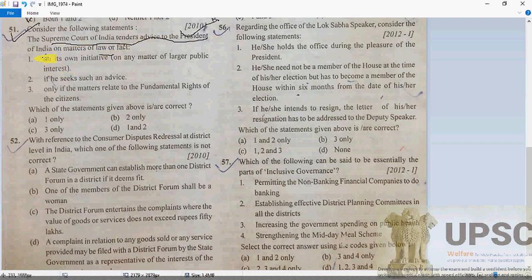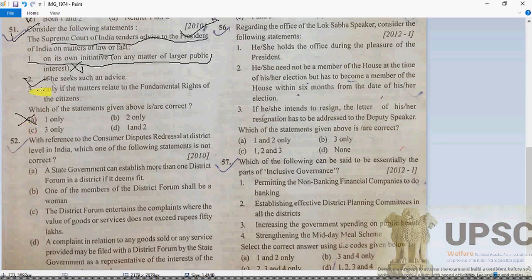Absolutely. As we know, this was asked in 2010. So the Supreme Court of India tenders advice to the President on matters of law and fact. Option one: on its own initiative on any matter of larger public interest. No. The President can seek it at any time, of course. So one is going to be wrong here.